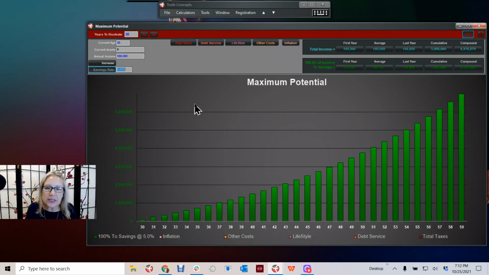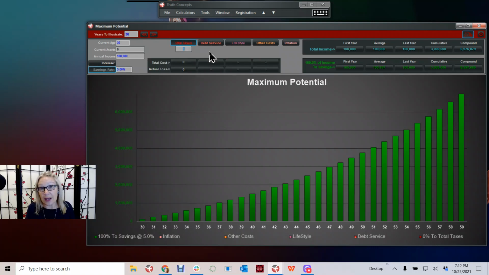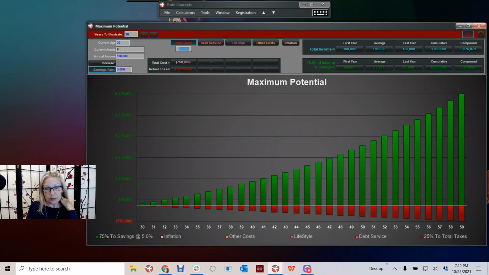Well, what happens to some of that money? Well, as we know, the first thing that happens is we pay some taxes. So let's say just average rate, we pay 25% of those dollars that we're earning in taxes. So you can see right away that this $6 million number immediately dropped to $5 million. In fact, it's $6.9 million to $5.2 million because of taxes. And the amount of taxes that was paid was only $750,000. And yet the actual loss was $1.7 million.